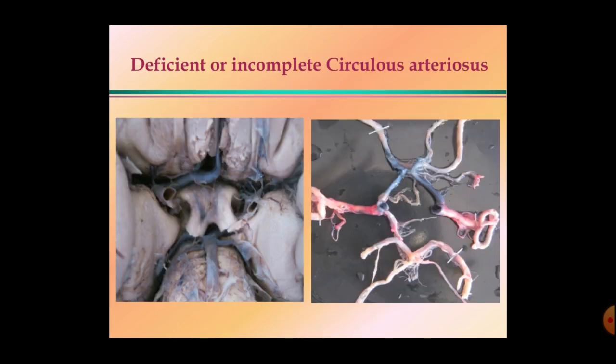Okay, so here are a few of the variations of the circle of Willis. Now this circle of Willis present here is the deficient or incomplete circulus arteriosus. This segment is absent here. So this is the incomplete circulus arteriosus. If the circle of Willis is normal, there is no mixing of the blood of the opposite side, and the circle of Willis forms the collateral channel. But many times the circle of Willis may remain absent, or a deficient circle of Willis may be present.